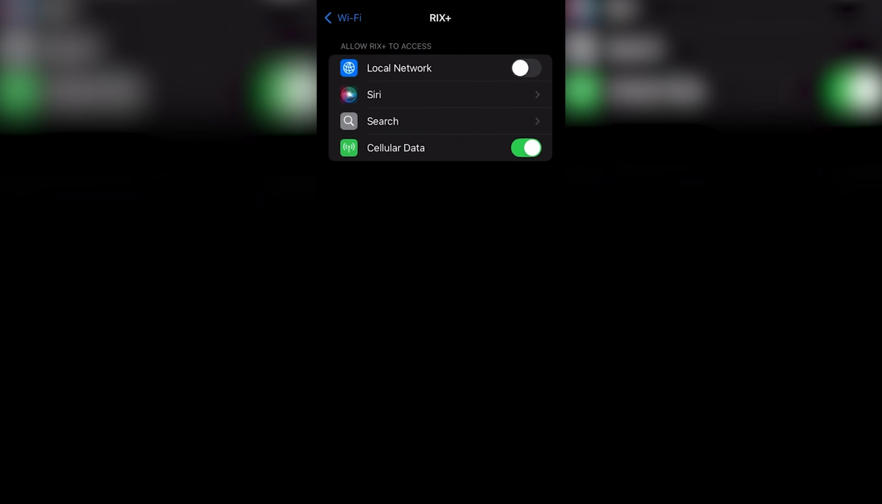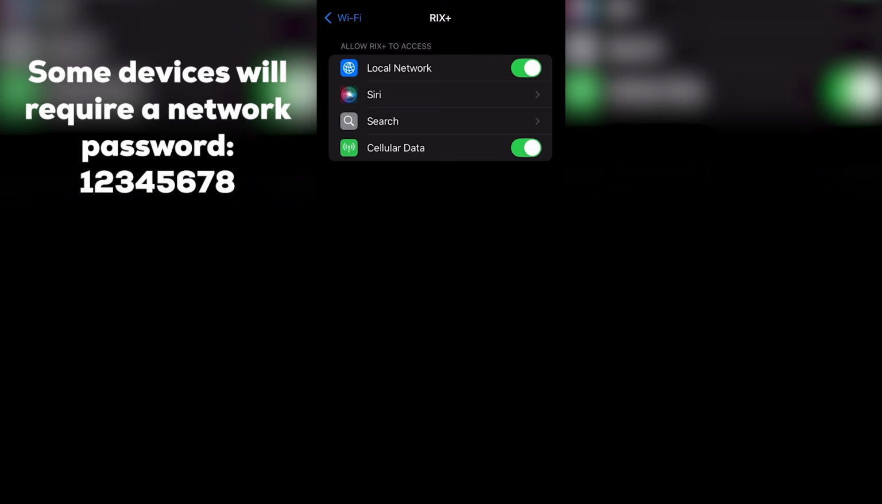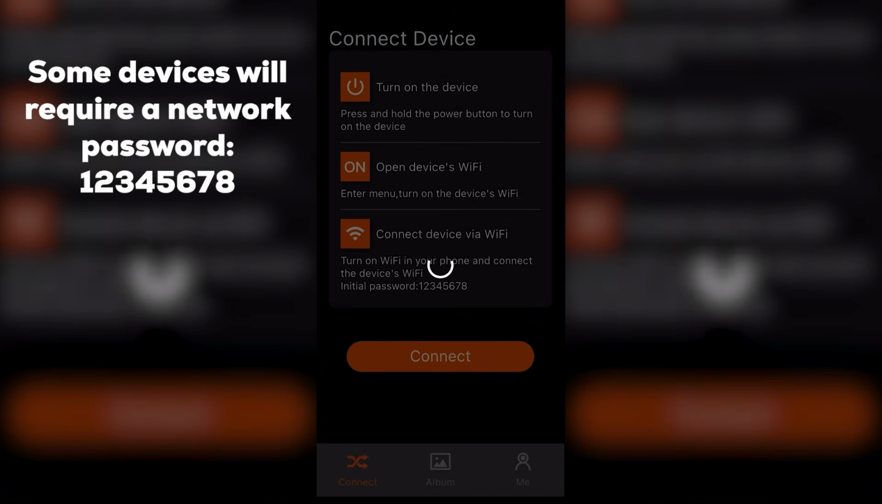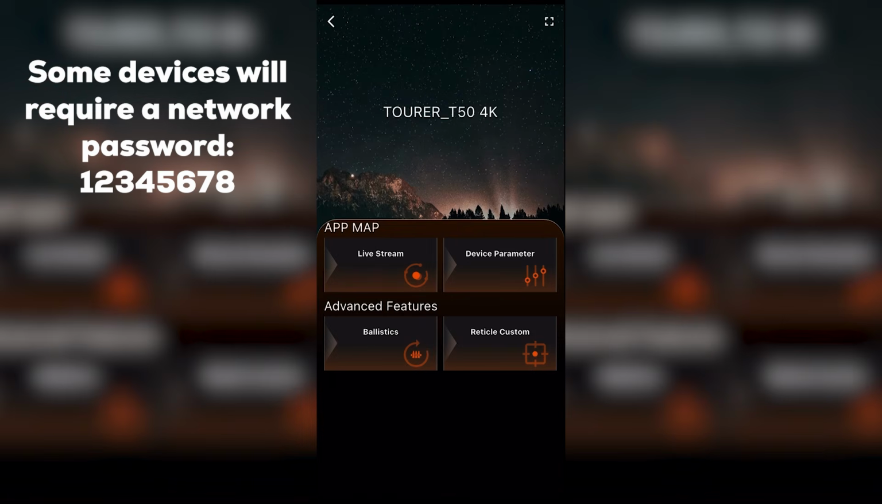That will take you, if you have an Apple product, you're going to have to allow it. So it'll take you to the RIX Plus app, where you're going to have to approve local network. After that, it's going to take us back to the app, and it connects to our device.